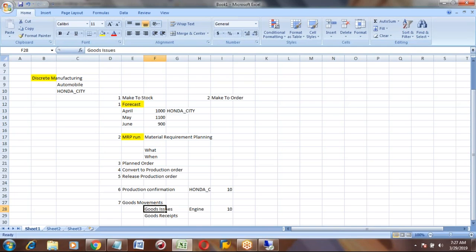Goods receipt means for Honda, the production is completed.